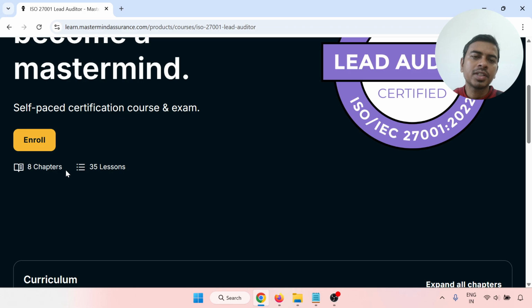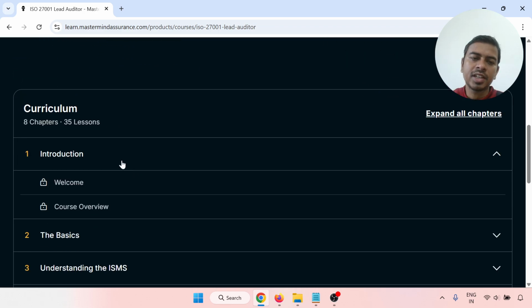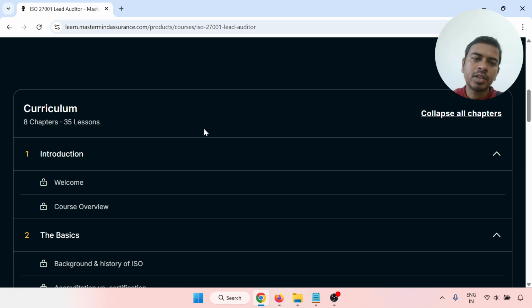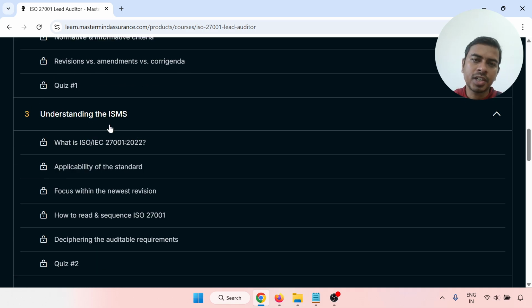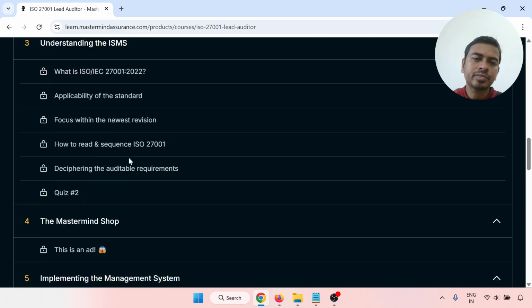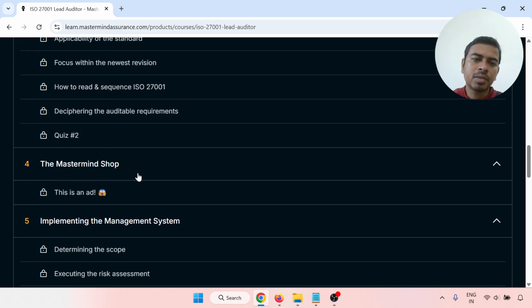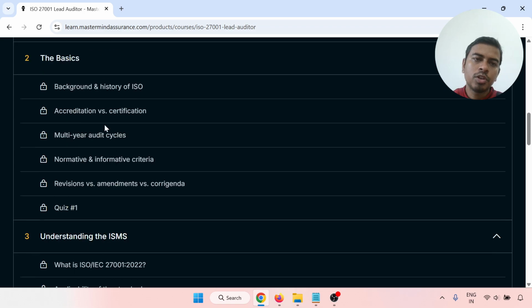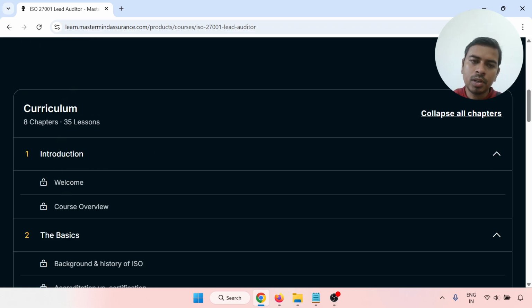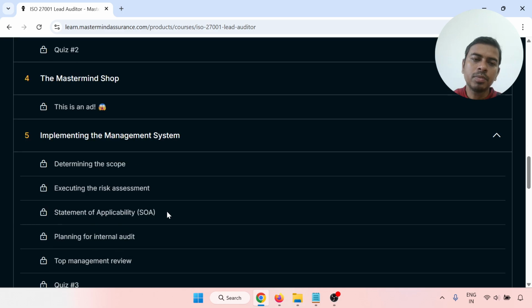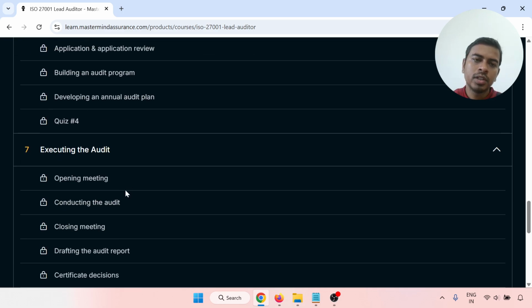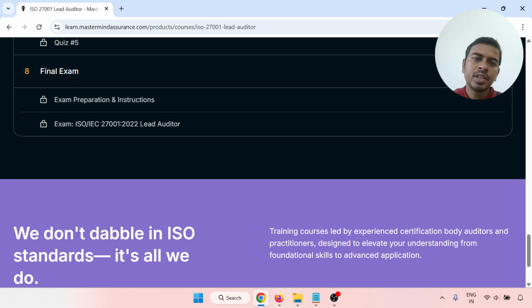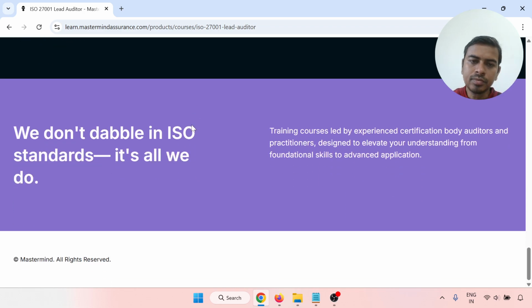There are 8 chapters and 35 lessons. You can expand all the chapters and get a basic understanding of the ISMS. You have to complete them one by one, and when you complete one, the next will become unlocked. At last you can see the exam preparation and instructions, and the ISO IEC 27001:2022 lead auditor exam will be there.